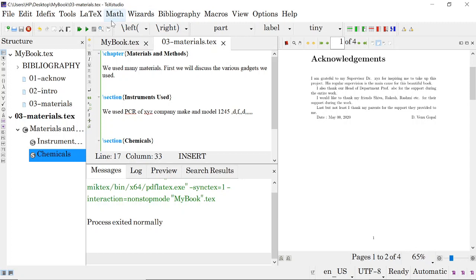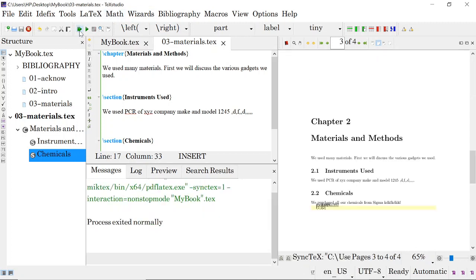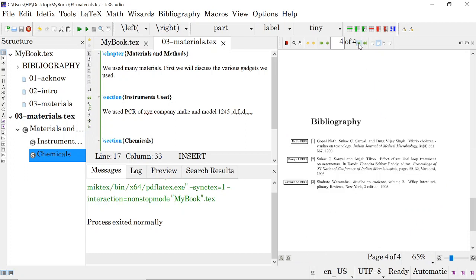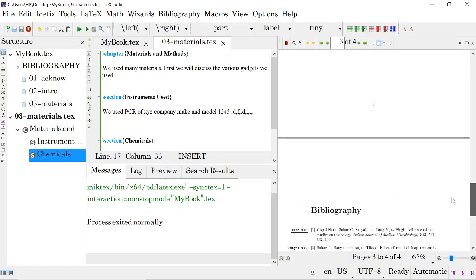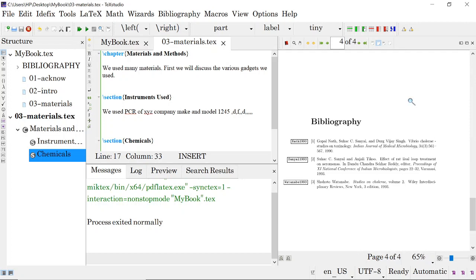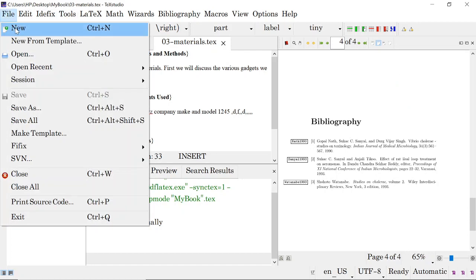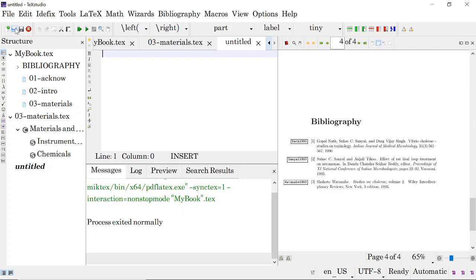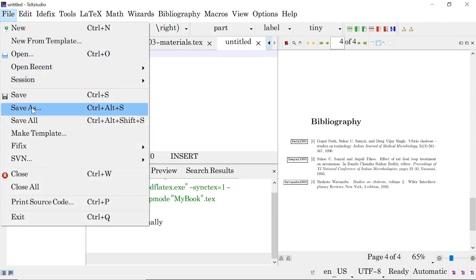Because this is the third chapter, go to this, find it, it will be here. The things are here. Then if you go to the next page, you will see the bibliography. Like this, you can add all the material in your book, and I will show how to include figures and all these things also. Now you do one thing, create another one. Okay, here I say results. Okay, save this as, save as